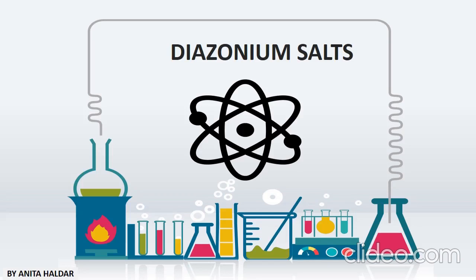Welcome back. Today we are going to learn about diazonium salts.